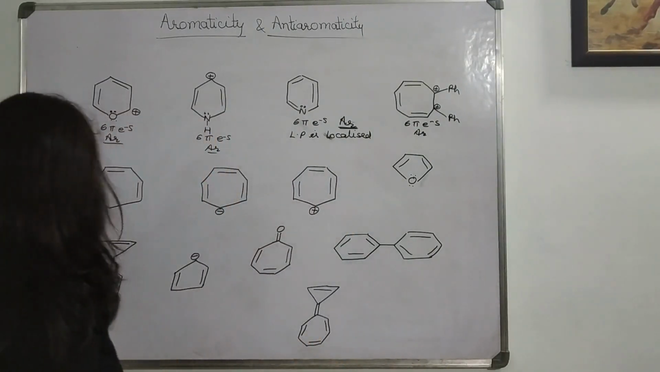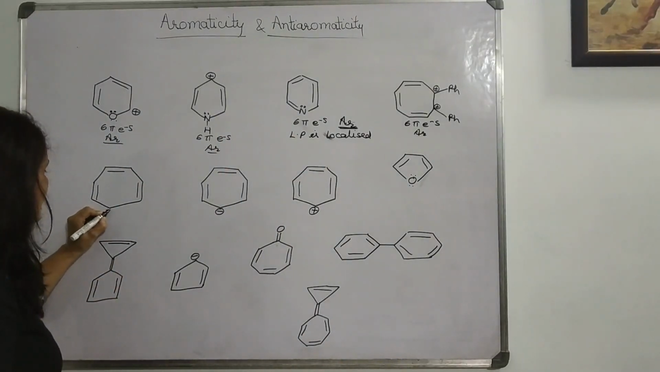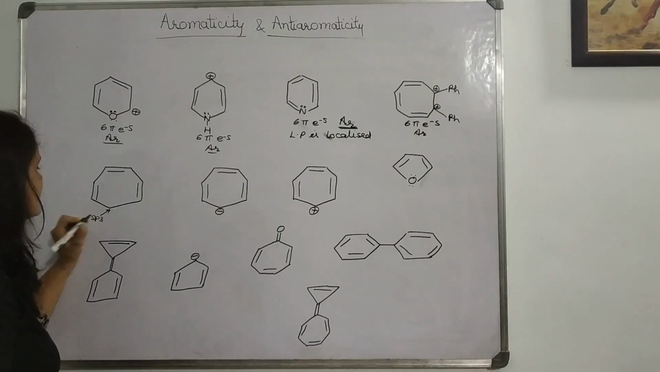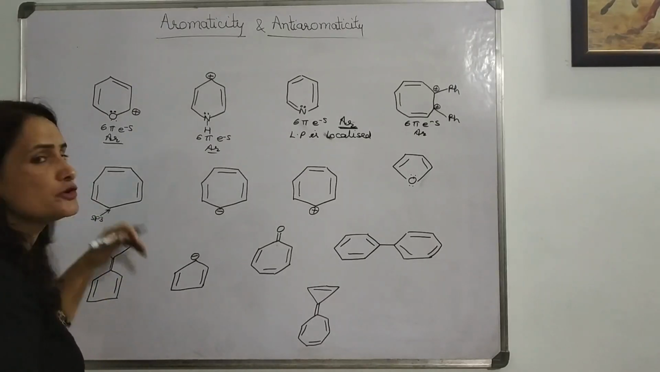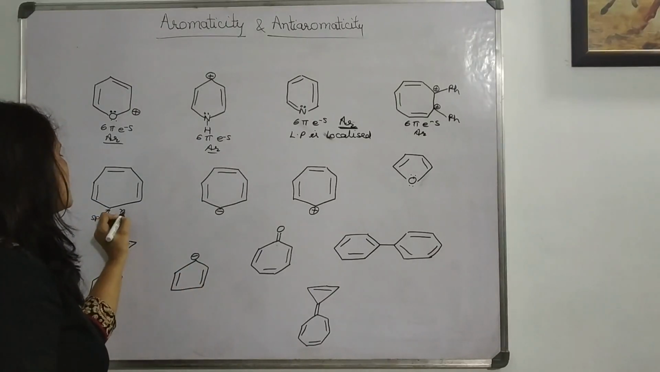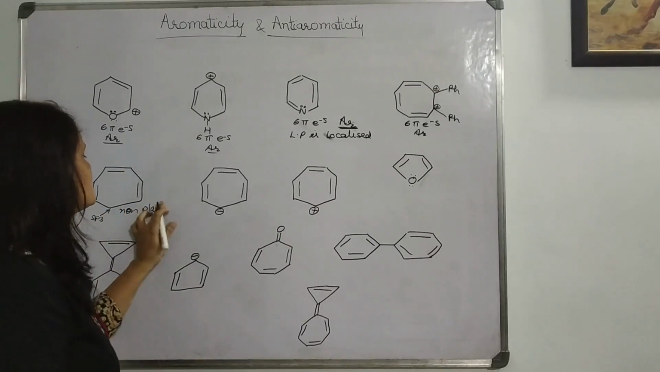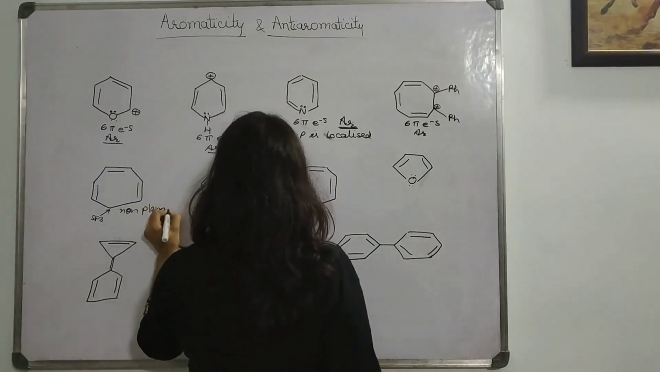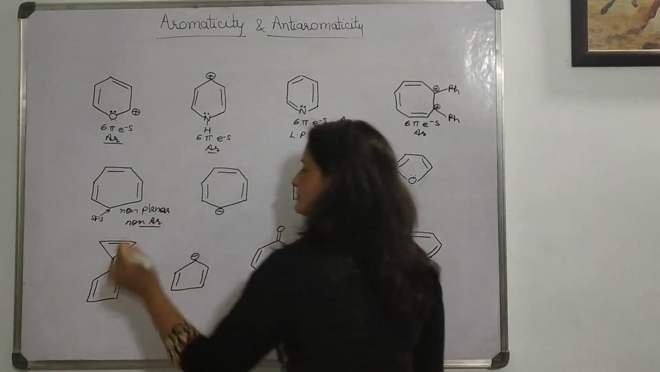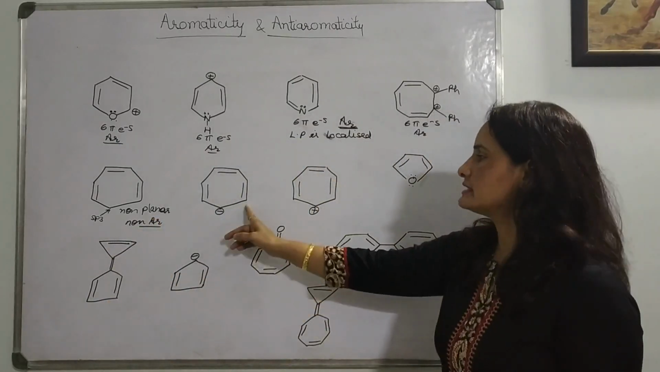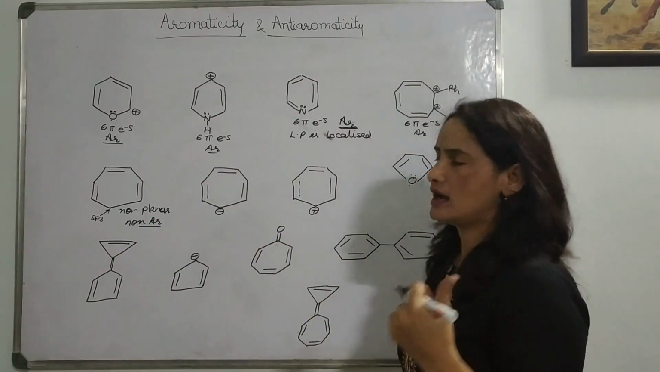Correct? So here cyclic, correct. Planar? This carbon is sp3 hybridized. No double bond, no positive charge. So it will be non-planar. That's why there is no need to check the Huckel rule, and you can simply write it as non-aromatic. Correct? Now in this case, cyclic, planar, Huckel rule.